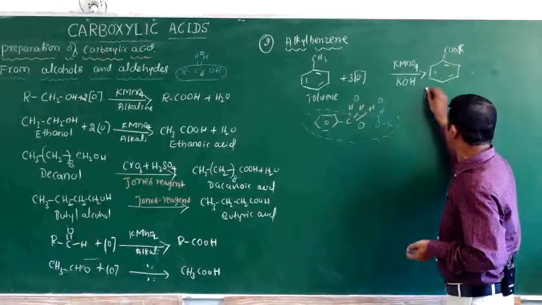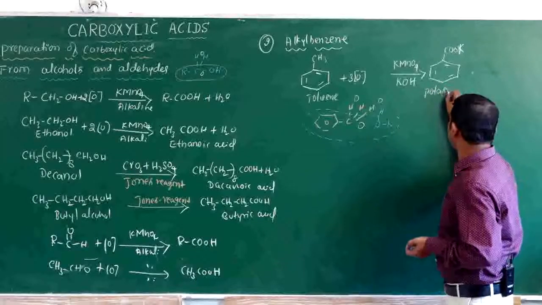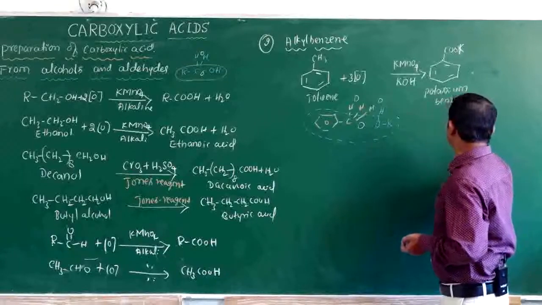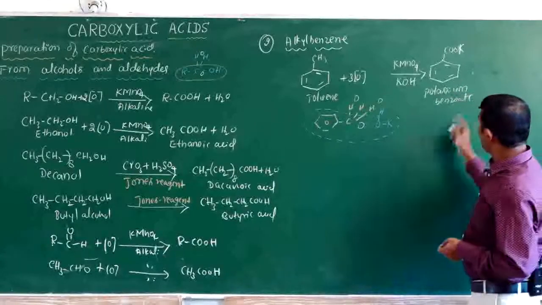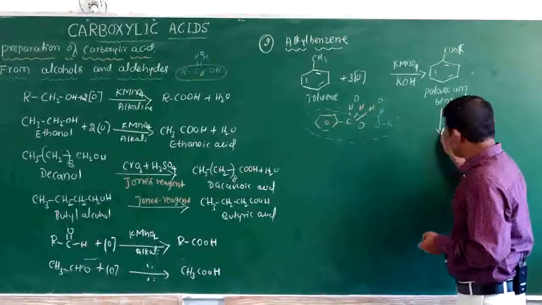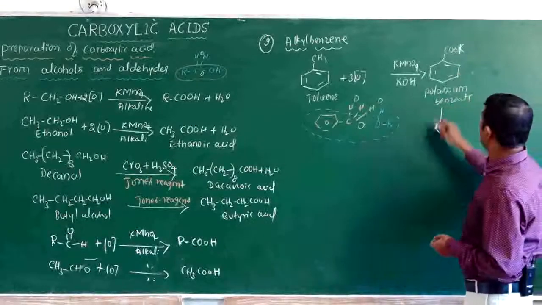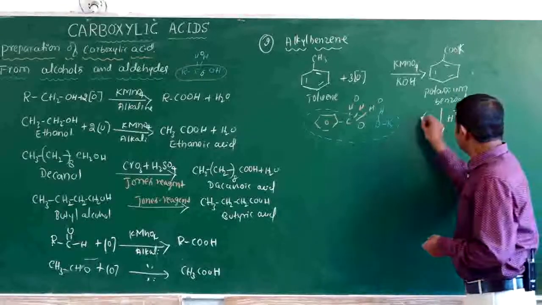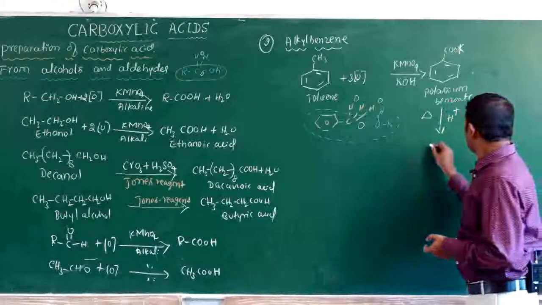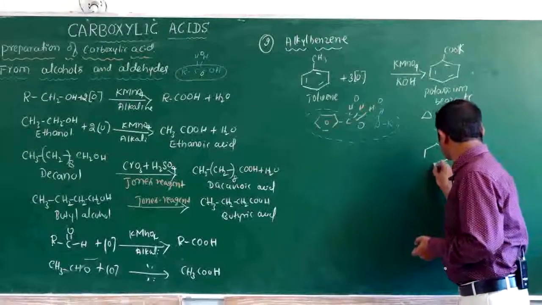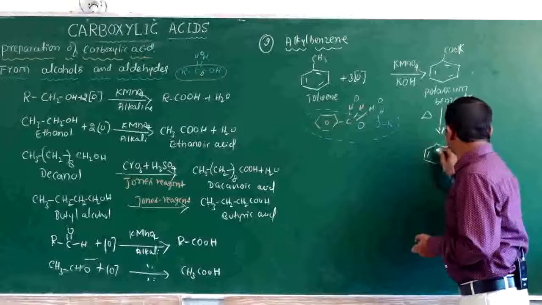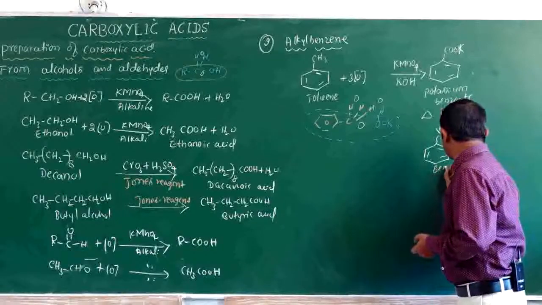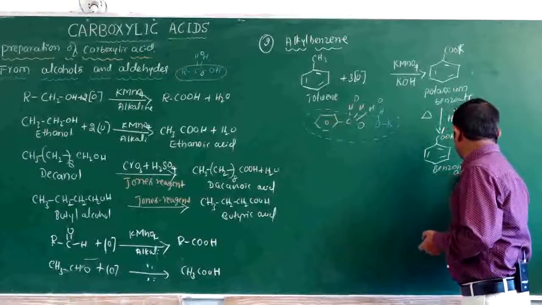Okay, the name is potassium benzoate. Potassium benzoate reacts with any acid hydrolysis at a certain temperature to form carboxylic acid, or benzoic acid.